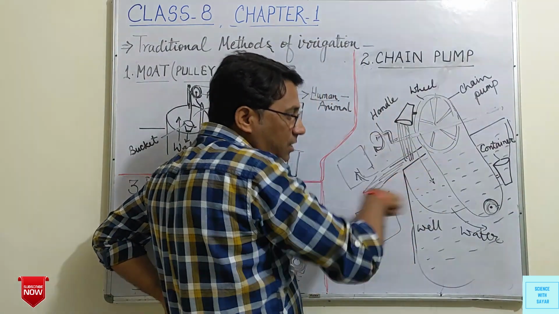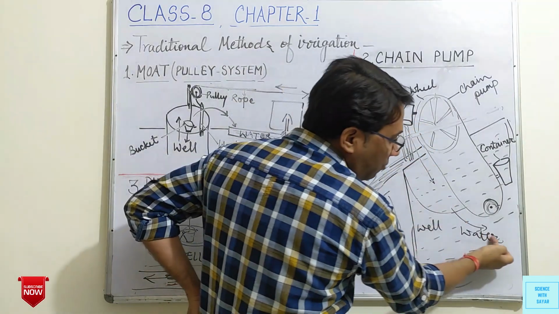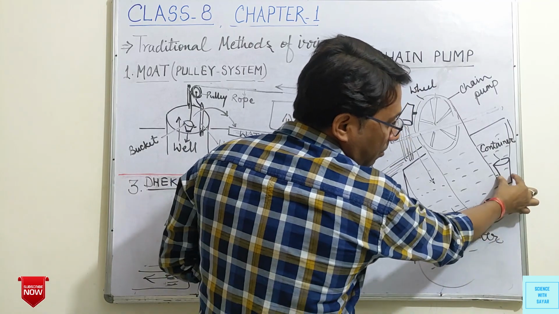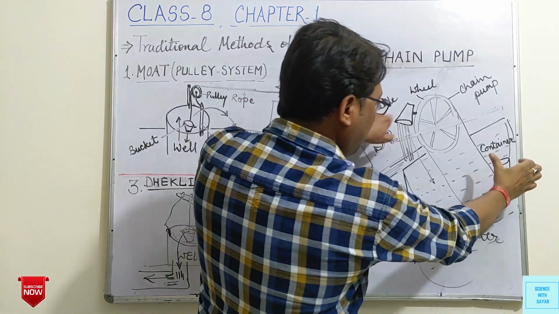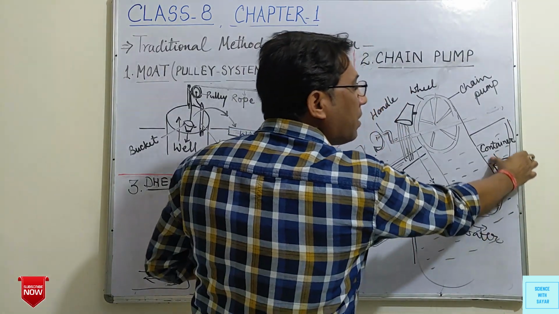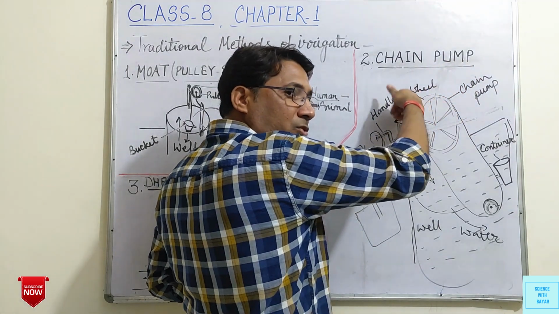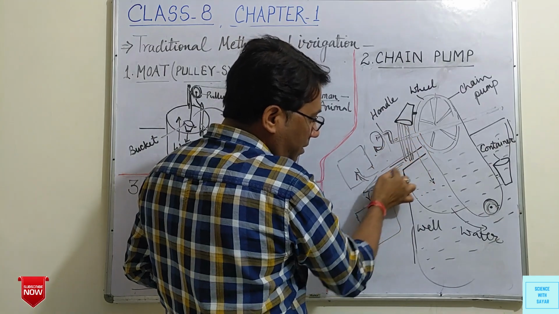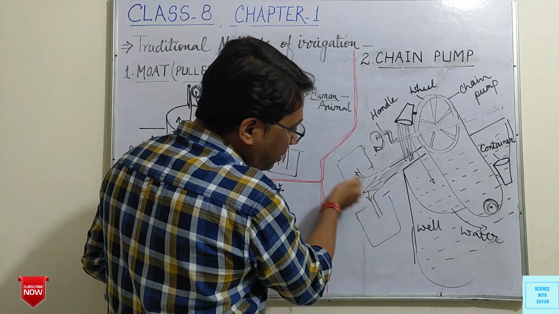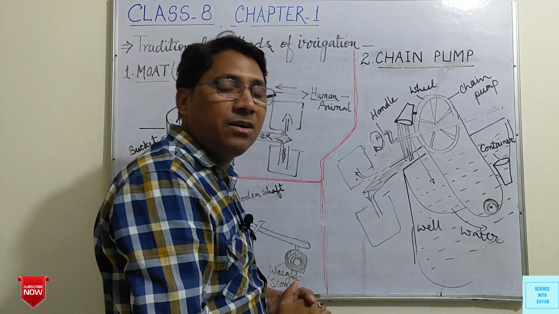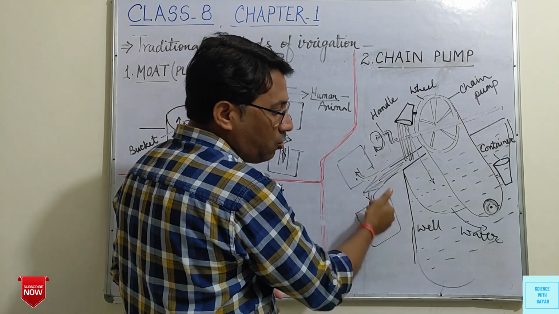When we move it, the bucket will go down inside the well, where it will be filled up with water, and when we move it in a circular way, the bucket will come up here, and in the downward direction its open mouth, open part, will pour so that the water is collected in this system, from where the water will be distributed to the small parts of the field. So in this way water can be supplied to the crops.